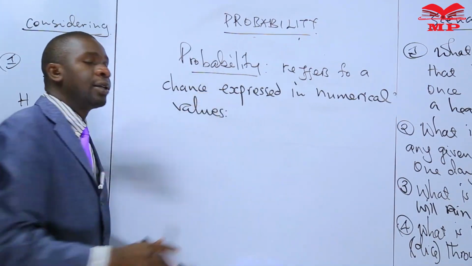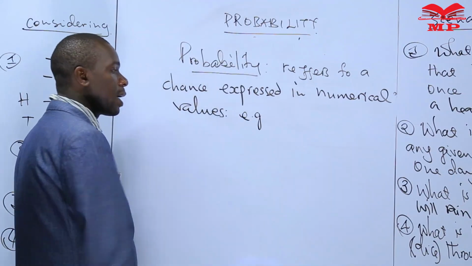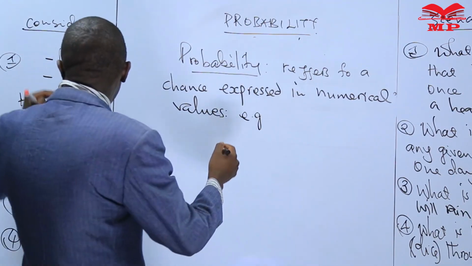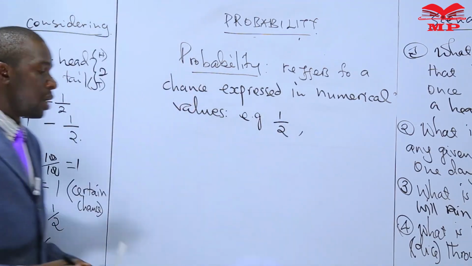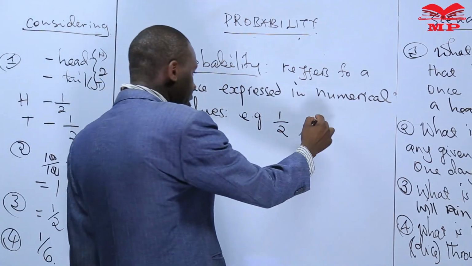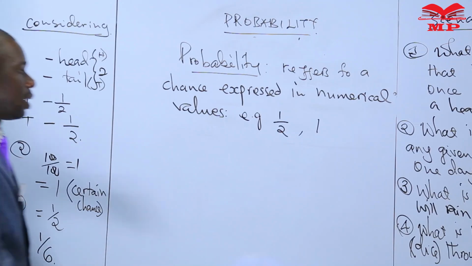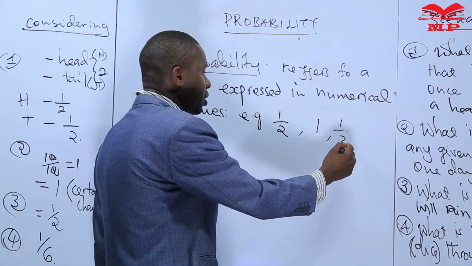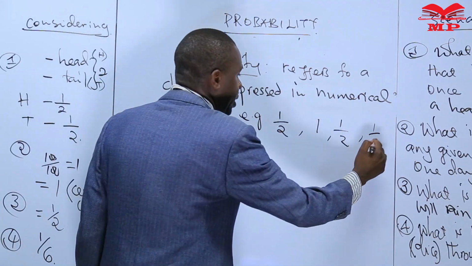And we are saying that these numerical values could be values like, in the first case, a half. In the second instance, we had a certainty, which is 1. In the third instance, we had a half. In the fourth instance, we had a sixth.